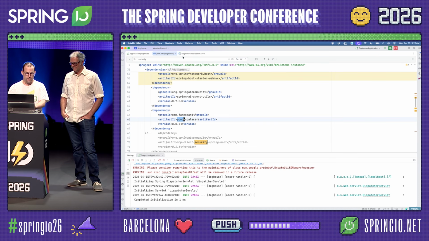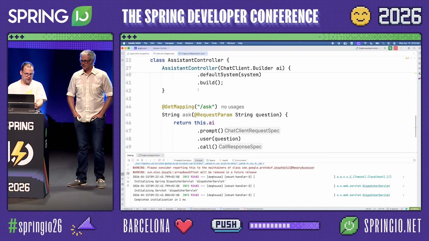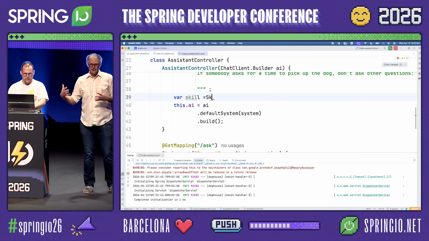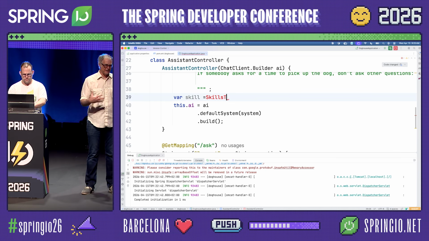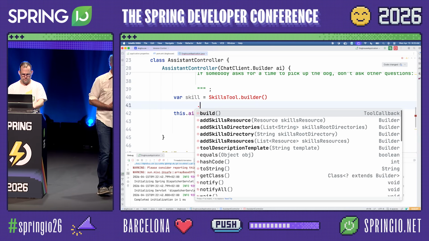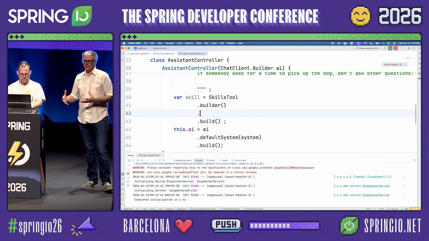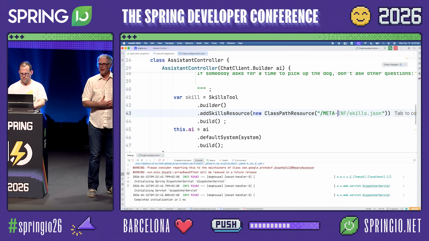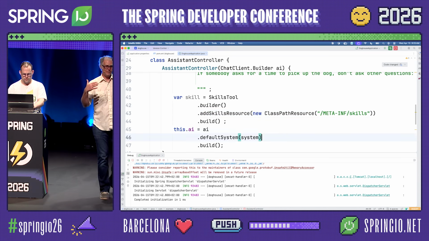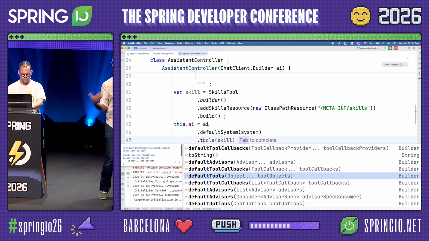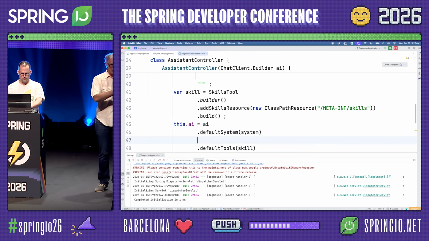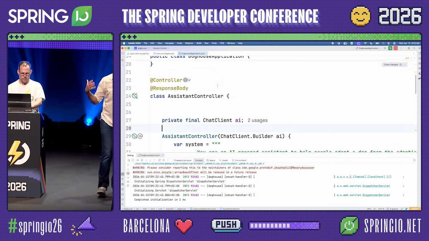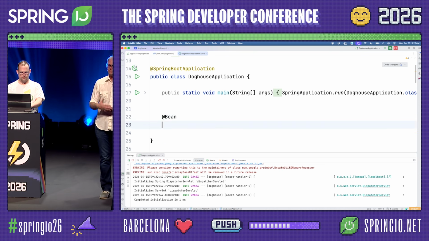So now let's set up the skill integration via a tool. What's a tool? In order to provide this integration, the AI has two ways that we can provide things to it. One way is through tool calling. Tool calling is the ability for us to tell the LLM that I have some tools available, and if you decide, LLM, that you want to use these tools, just let me know, and I'll invoke the tool on my side, on the agent side, and then tell you what the response was. This is really the primary toolbox for doing integrations with LLMs.